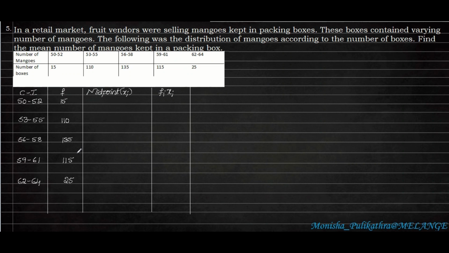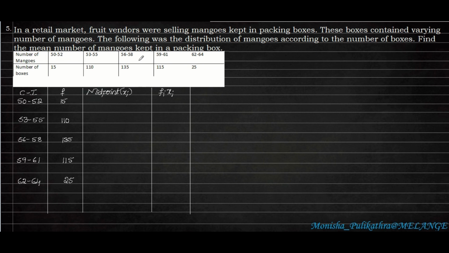So moving on to the 5th question of exercise 13.1. Here in a retail market, fruit vendors were selling mangoes kept in packing boxes. These boxes contain varying numbers of mangoes. The following was the distribution, the number of boxes and the number of mangoes. We have to find the mean here.